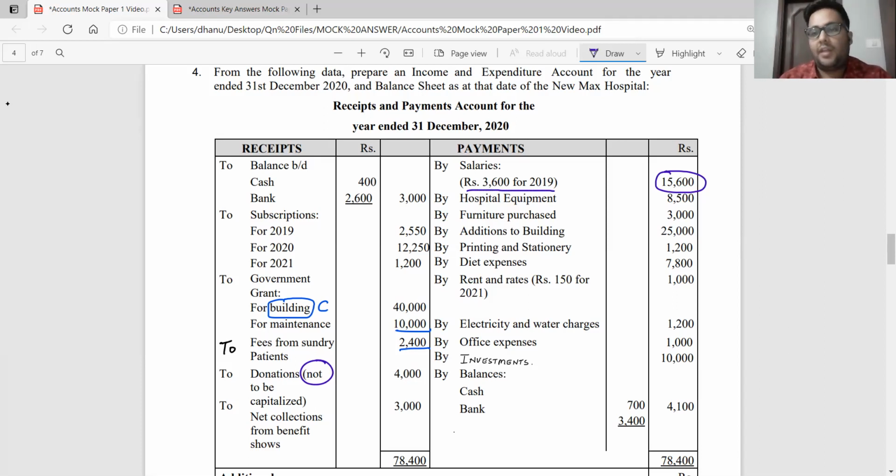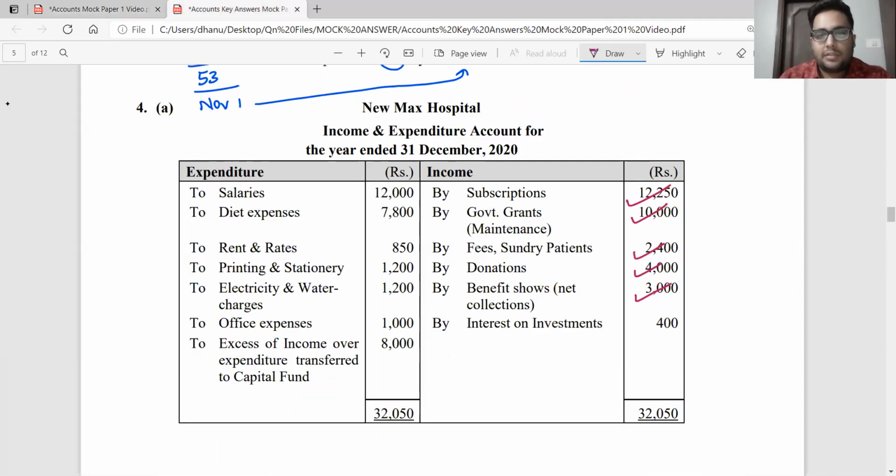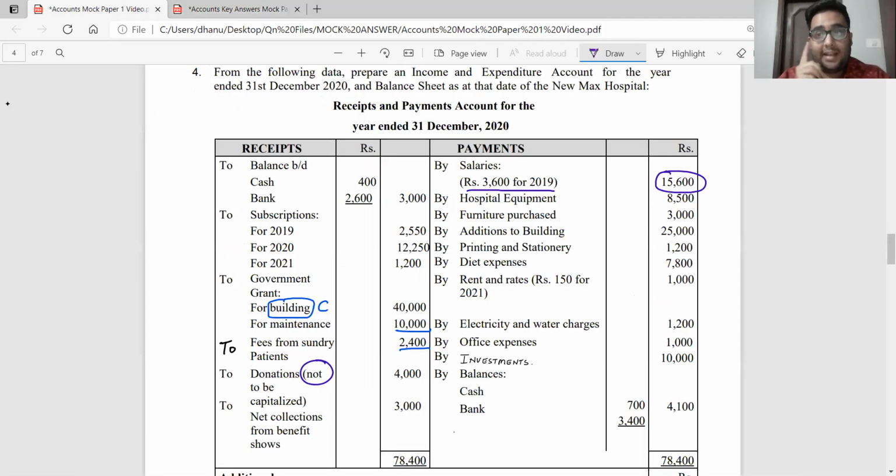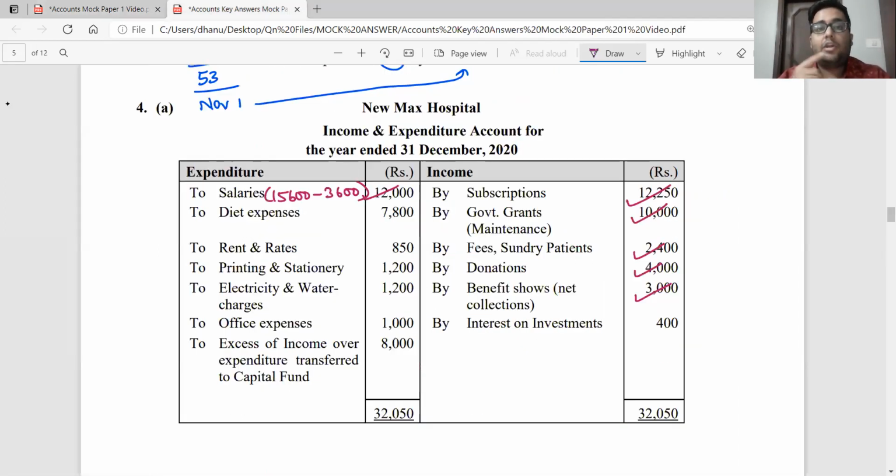So what will I say? 15,600 minus 3,600, 12,000 is going to be recorded. 12,000 rupees of expenditure for salary will be recorded in your income and expenditure account. Again, one more point to be noted: in your receipts and payments account, the left side records receipts. In your income and expenditure account, the right side records expenses. So keep this in mind. Do not get confused in the exam.